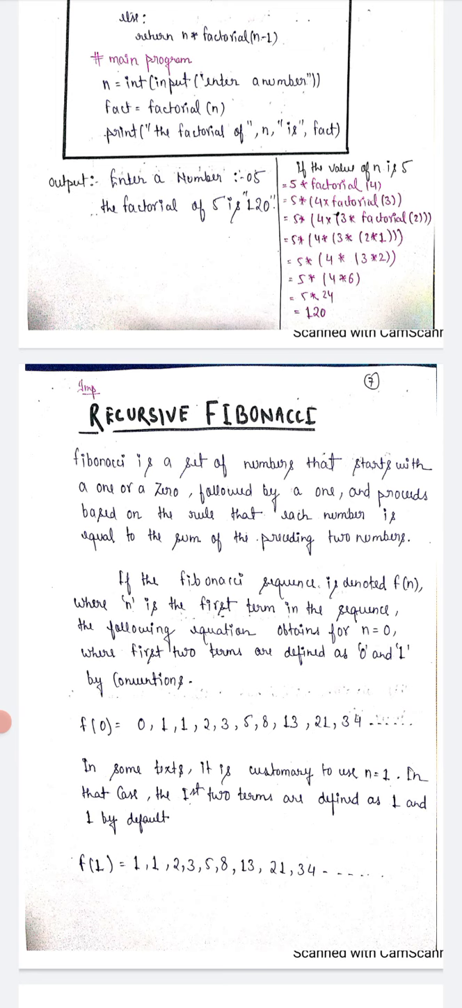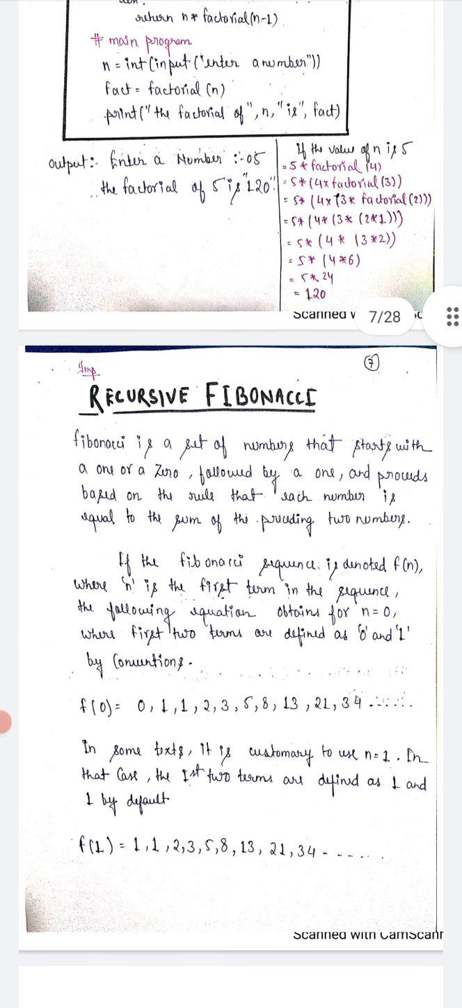We define it with 0 and 1, then 1 2 3 5 8 13 21 34. In some texts it is customary to use n equal to 1. In that case the first two terms are defined as 1 and 1, instead of the default 0. If Fibonacci 0 is written, the difference is 0; otherwise it is 1, so 1 1 2 3 5 8 13 21 34.